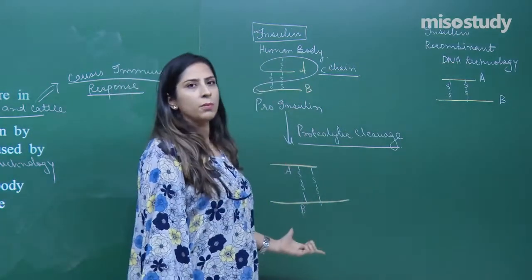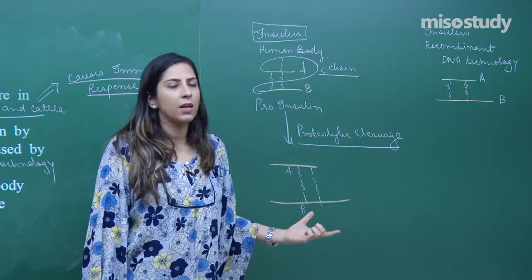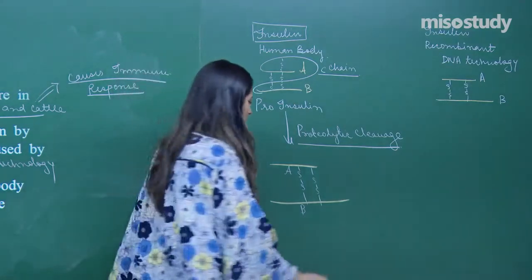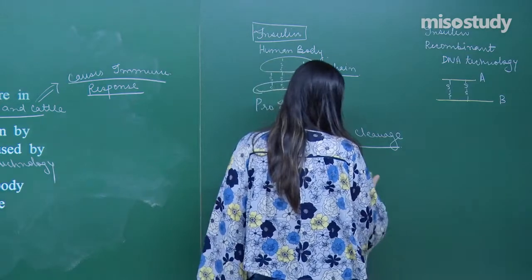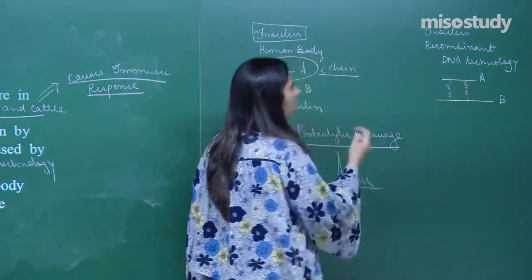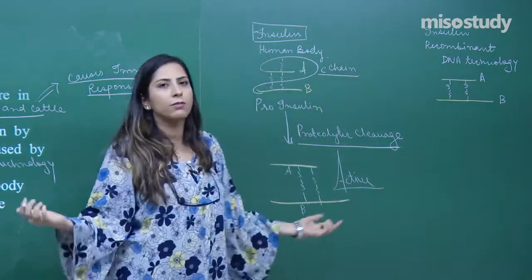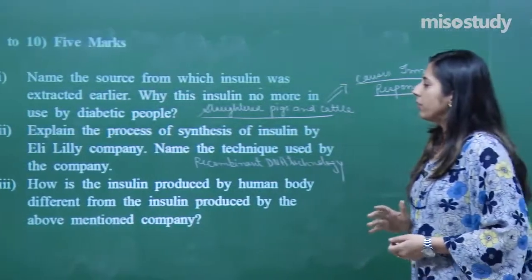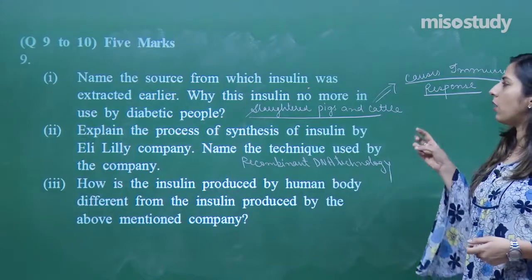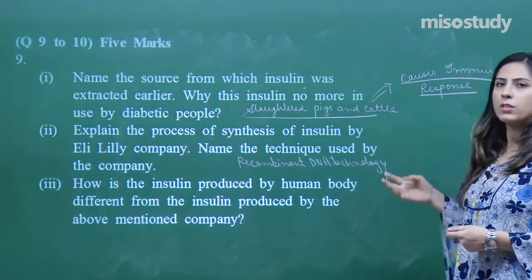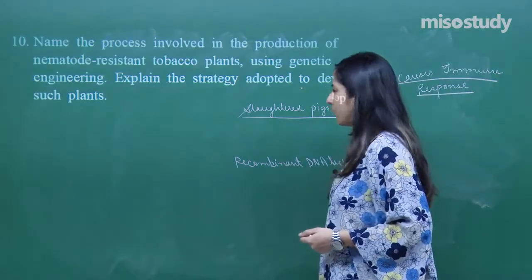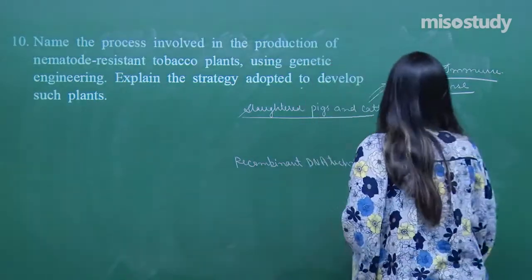Now in case of the human body, the insulin which is formed is in the pro form, inactive form, and later on it is converted into an active form. But in case of the recombinant DNA technology, active form is synthesized only. So come back to this. We have discussed all the three types in question number 9. Let's move on to the next question, that is question number 10.